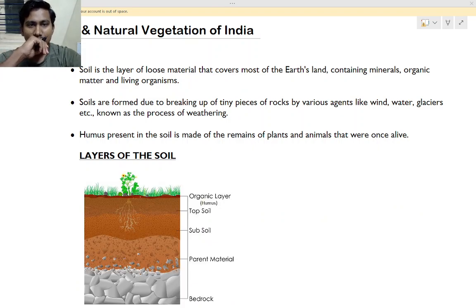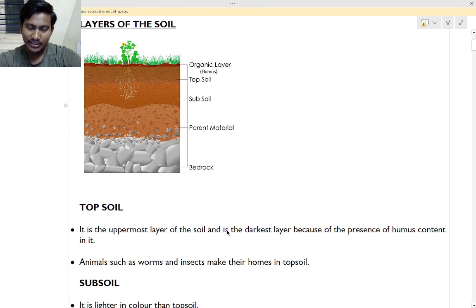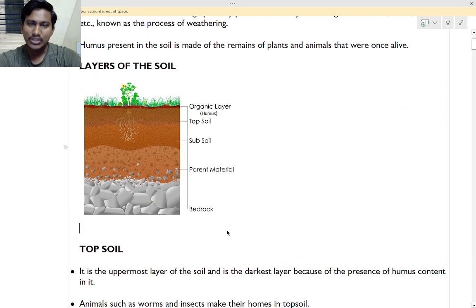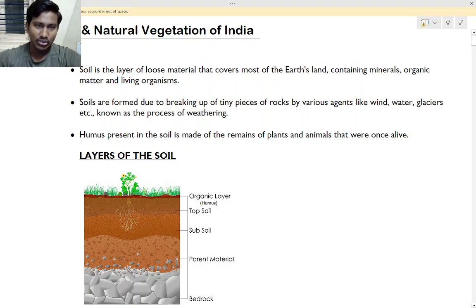So here we will study about soil and natural vegetation. Means we'll study what are the different types of soil and which type of plants will grow in which type of soil. Okay, so soil is what?